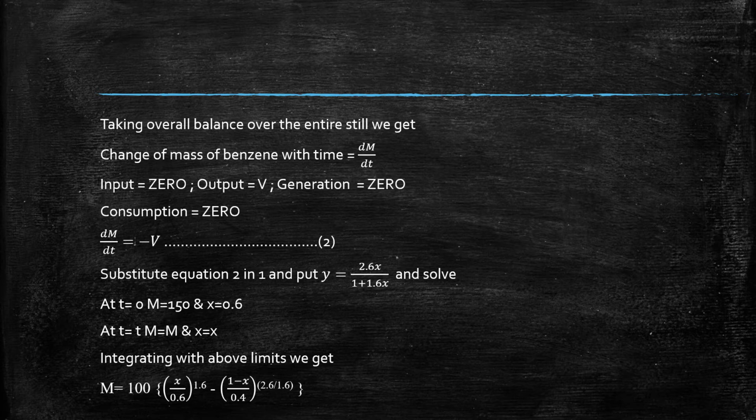Integrating, we should be able to get this particular equation, that is m is equal to 100 times [(x/0.6)^1.6 × ((1−0.6)/(1−x))]^(1/2.6). So what does this equation signify? It signifies the relation between m and x, right?